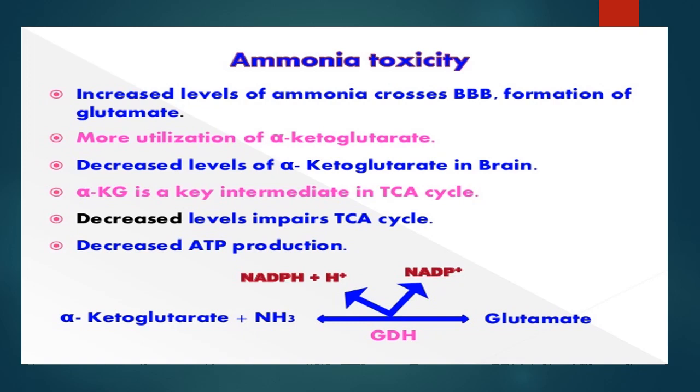In the reaction, alpha-ketoglutarate combines with ammonia to form glutamate in the presence of glutamate dehydrogenase enzyme. In this process, the reduced form NADPH plus H plus is converted into NADP positive, releasing hydrogen ions to alpha-ketoglutarate to form glutamate.